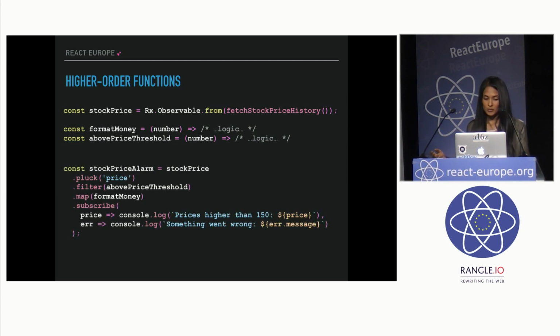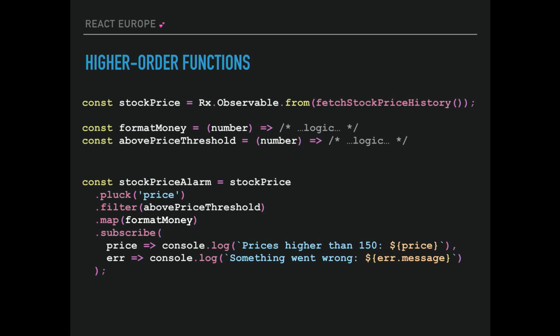So now what you can do is you can say, okay, I'm going to subscribe to that stock price. I'm going to pluck the price property out of that. I'm going to filter for the ones that are above a certain threshold. I'm going to map it to format the money, and then I'm going to subscribe to those prices. So what happens is, instead of processing each individual event, what we're doing is we're creating a stream of these events and applying higher order functions on those events.